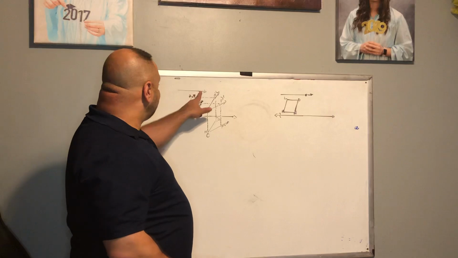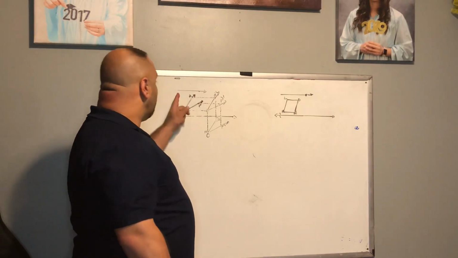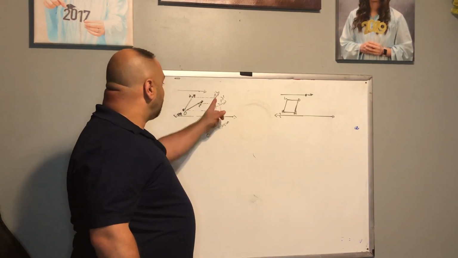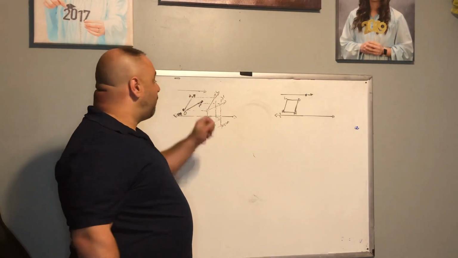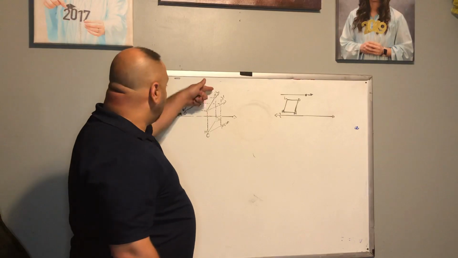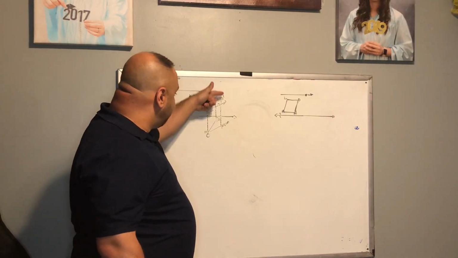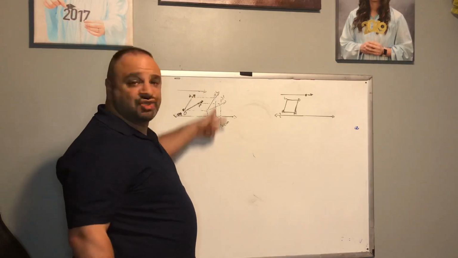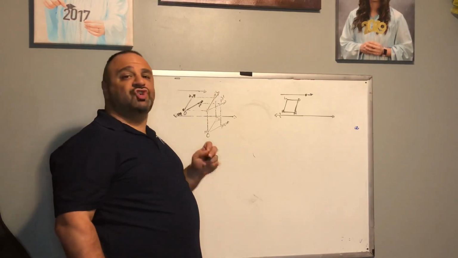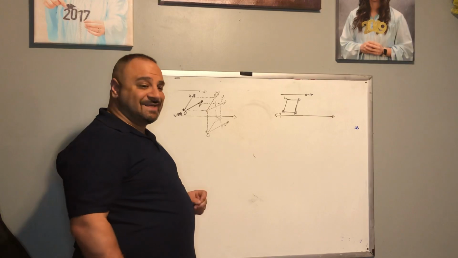So maintaining the distance here, yours is 1.25 inches. So you should move all your auxiliary lines 1.25 inches. From N to N prime, P to P prime, O to O prime should be 1.25 inches. And then N prime to N double prime, P prime to P double prime, and O prime to O double prime should be 1.25 inches. So we're preserving distance, and an isometry is distance preserving.